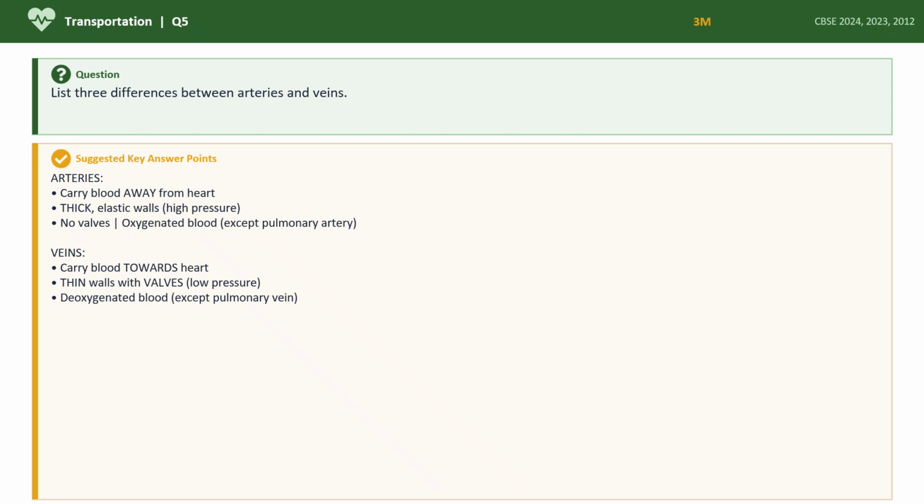And then veins, they carry blood towards the heart. They have thin walls with valves. So low pressure. Because it is low pressure, it is having valves, so it can prevent the backflow of the blood. And then only deoxygenated blood it takes, except the pulmonary vein, which brings the oxygenated blood from the lungs towards the heart.